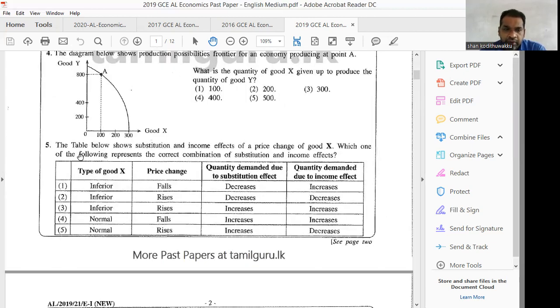Right. Question number 5. The table below shows the substitution and income effects of a price change of good X. Which one of the following represents the correct combination of substitution and income effect? You know, the law of demand explains two effects, because of the substitution effect and the income effect.